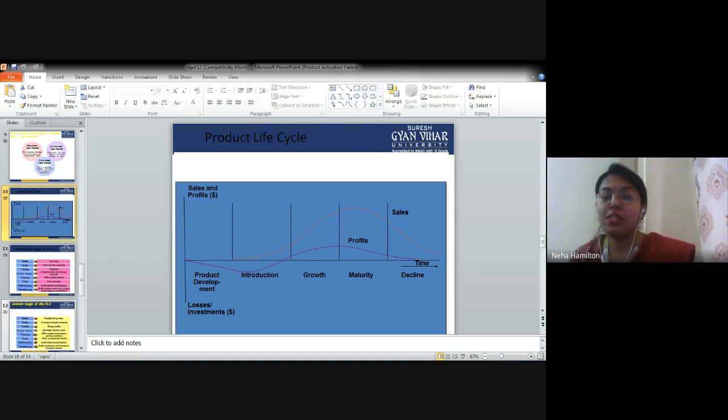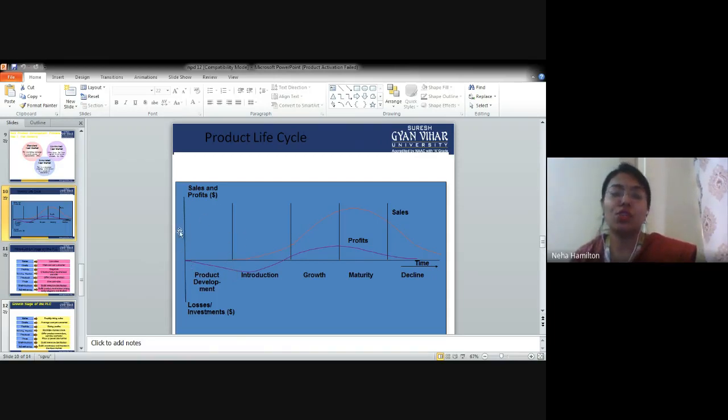So if you can see a lighter line, an orangish line, that line is starting after some point. This point, as seen in the slide, is basically for product development or marketing research.